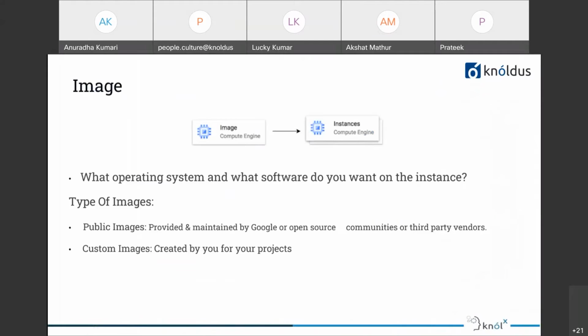And the next question: what operating system and what software do you want on the instance? We decide that by choosing an image. We can decide what operating system or what software you want by choosing an image. There are two types of image, public image and custom image. Public images are maintained by Google, open source communities, or third party vendors. And a custom image is created and customized by you. So we understand until now that you choose your hardware by deciding your machine type and you choose your software by deciding an image.